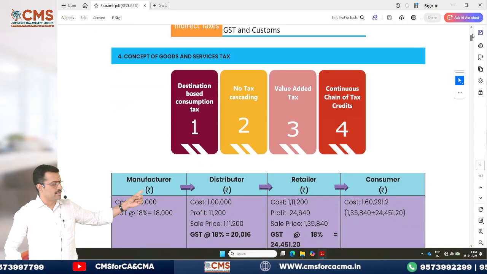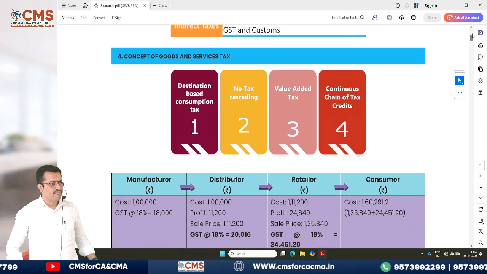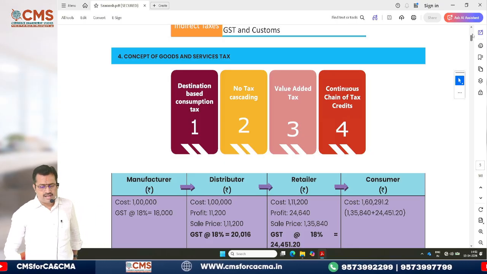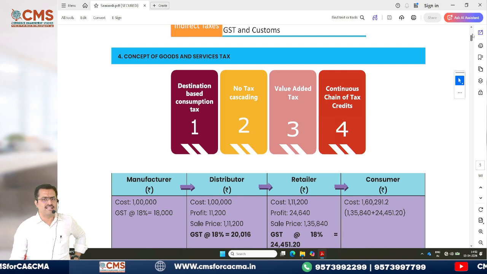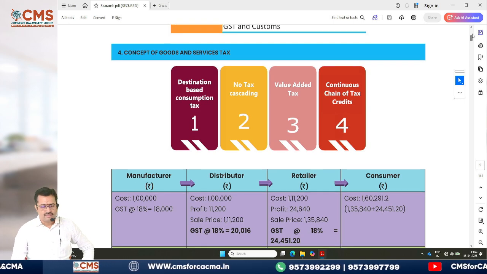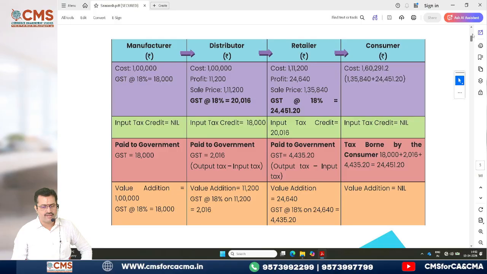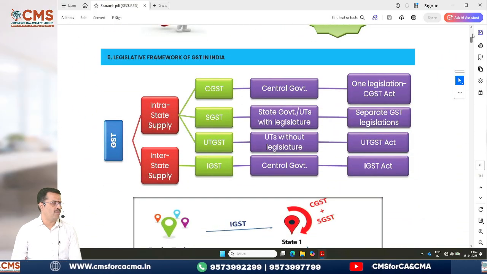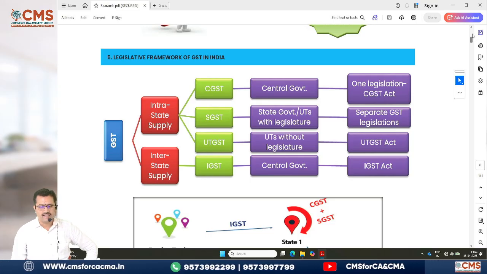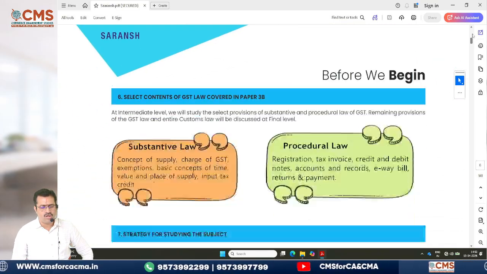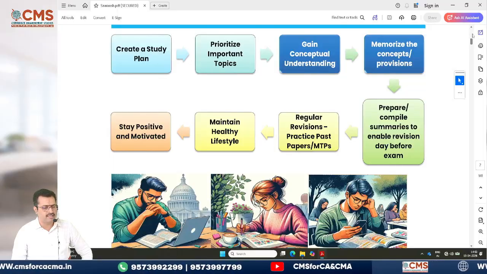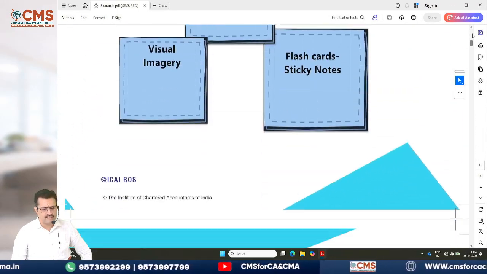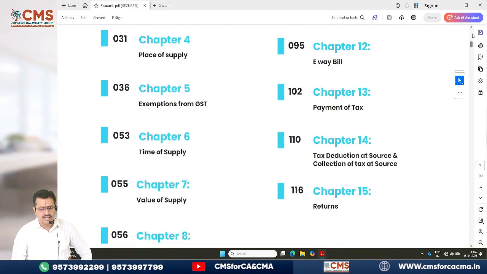for your revision purpose. GST is a destination based tax, no cascading effect, there should be some value added to that, yes. Then continuous chain of tax credit, we say seamless credits, yes. Then for that one example also they have given, you can just go through this. Then they have also given you what you mean by intrastate supply, interstate supply, when will reverse charge be applicable, all these things they have given one by one. If you see this, you will understand. Yes, a beautiful document which the CA Institute has given for revision purpose.